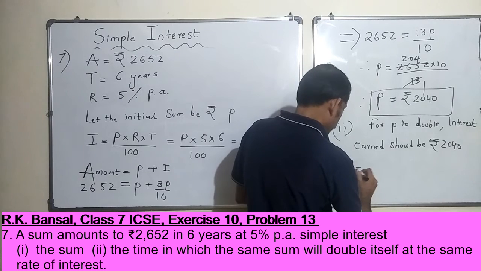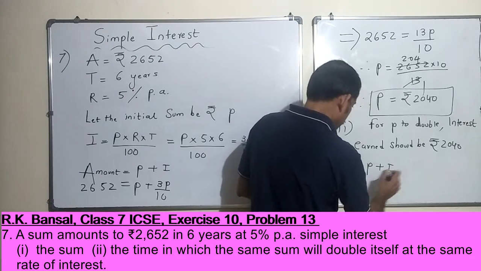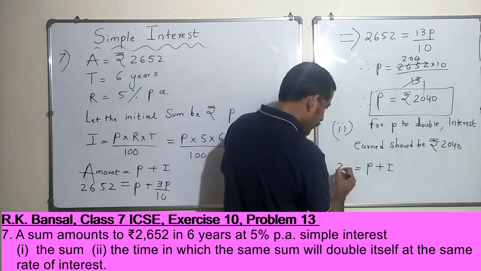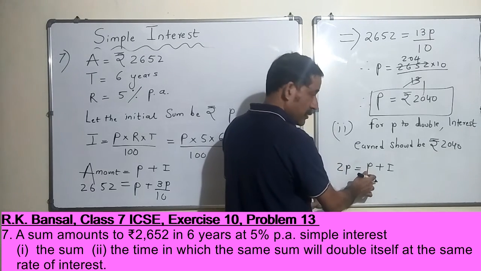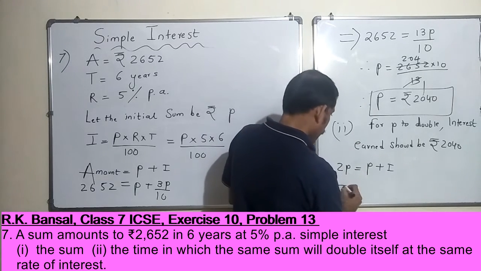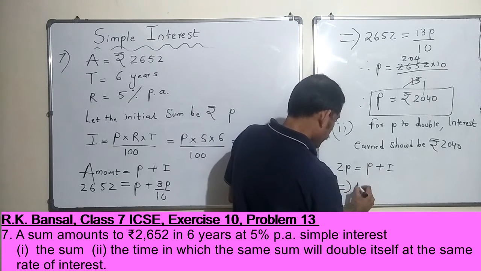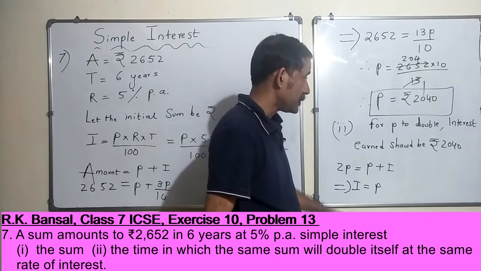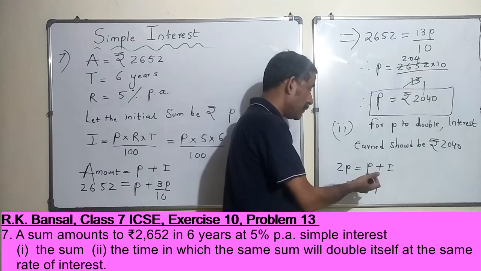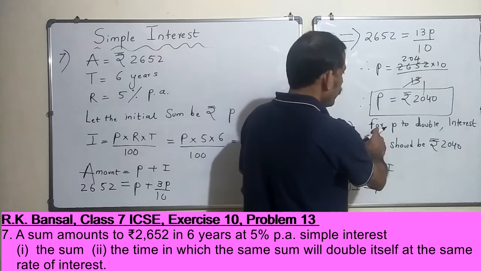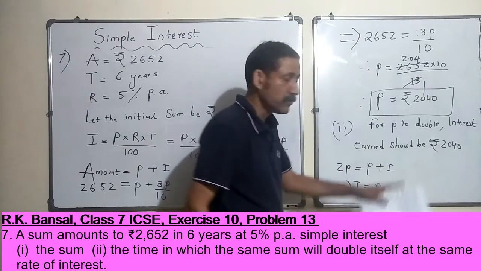Amount is P plus I. If amount becomes 2P, you invest P and get 2P, so I is equal to P. Interest should be equal to the principal, only then your final amount will become double of your initial investment. So for P to double, interest earned should be 2040.